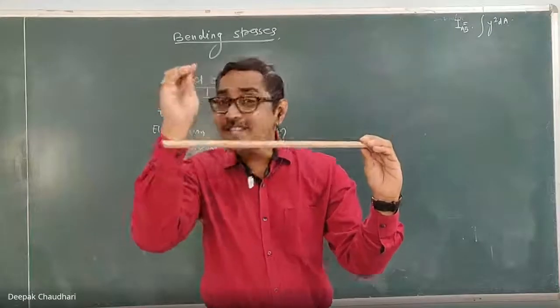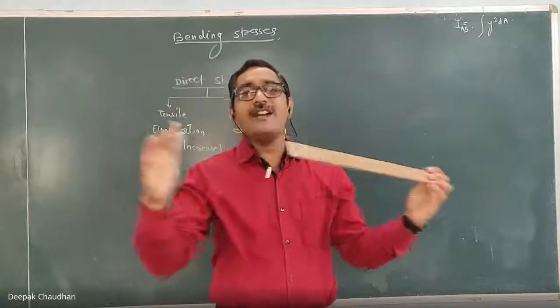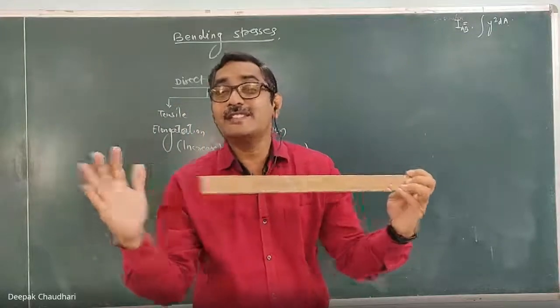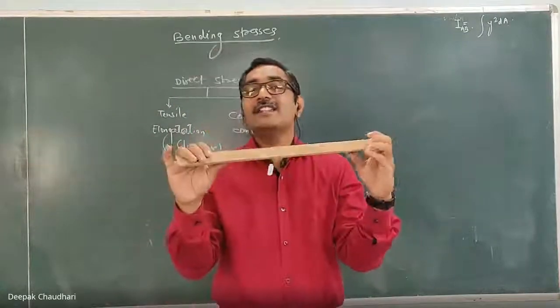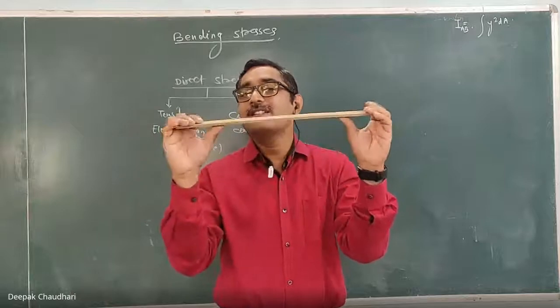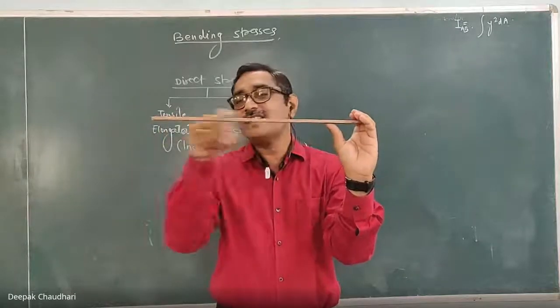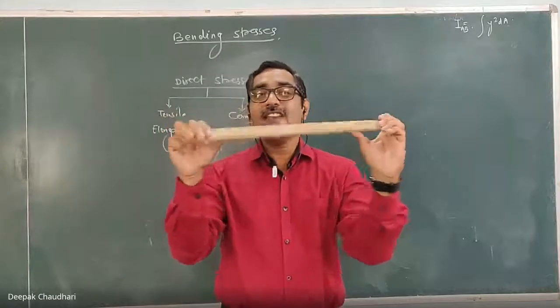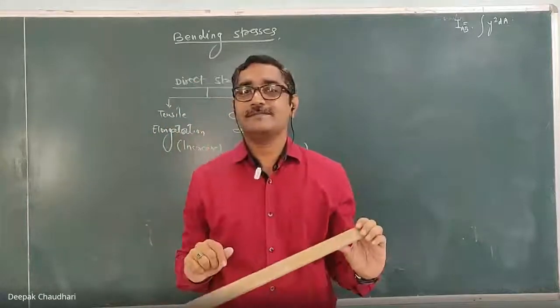that the lower layers get compressed, and their length will decrease. Whereas the top layer, these fibers at the top layer, their length will increase. Understood?